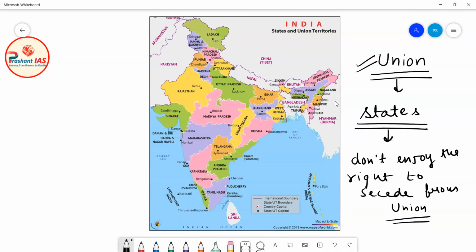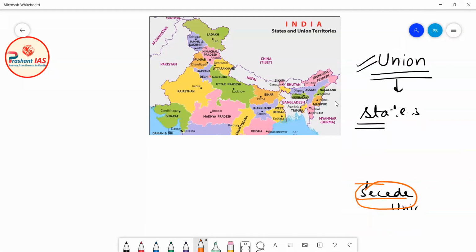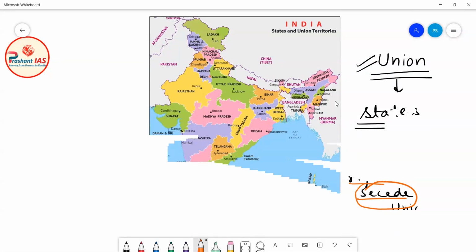So union here means entire India, and union of states means that all the states in this union do not enjoy the right to secede from the India union. Now what is the meaning of secede? Secede basically means to get separated.